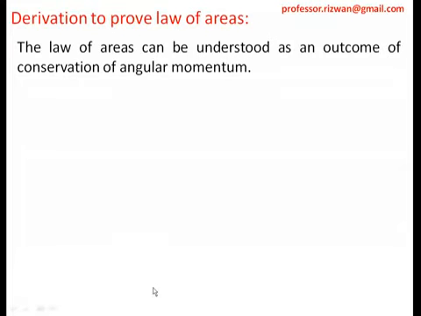So the law of areas can be understood as an outcome of conservation of angular momentum. Now we know what momentum is. Momentum is mass into velocity. Any mass into velocity is called momentum, but there are two types of momentum: angular momentum and linear momentum.